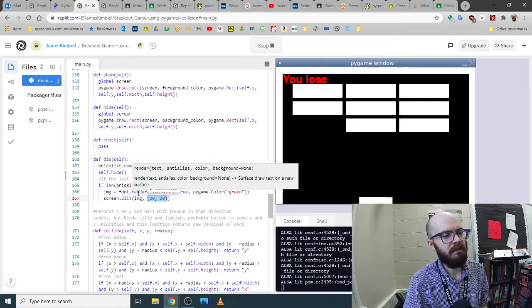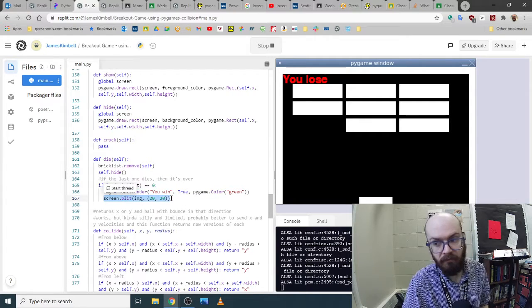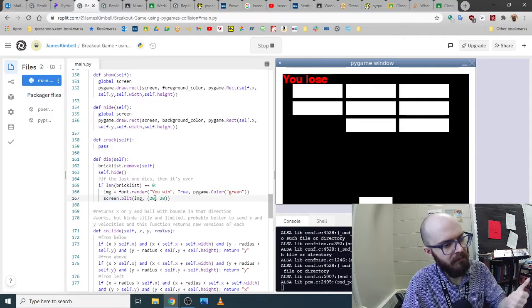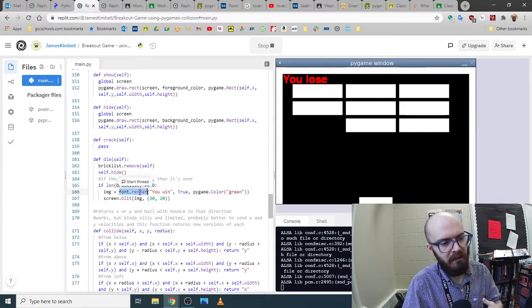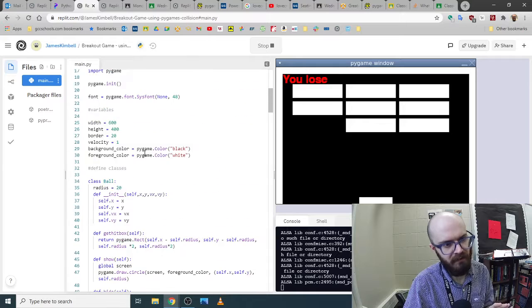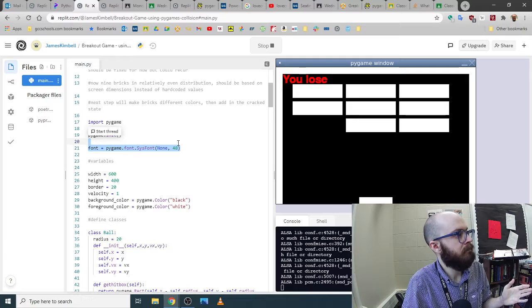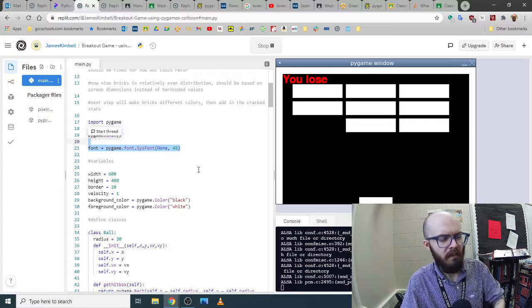So really nice and simple, at least at first. We can do complicated stuff with blit later, but you want to say screen.blit, the image, and the coordinates. You get the image from font.render, and just start off by saying font is SysFont. Later you can do fancy stuff. And somebody today, you can try to upload whatever cool font you want. See how it goes. But that's all you need.